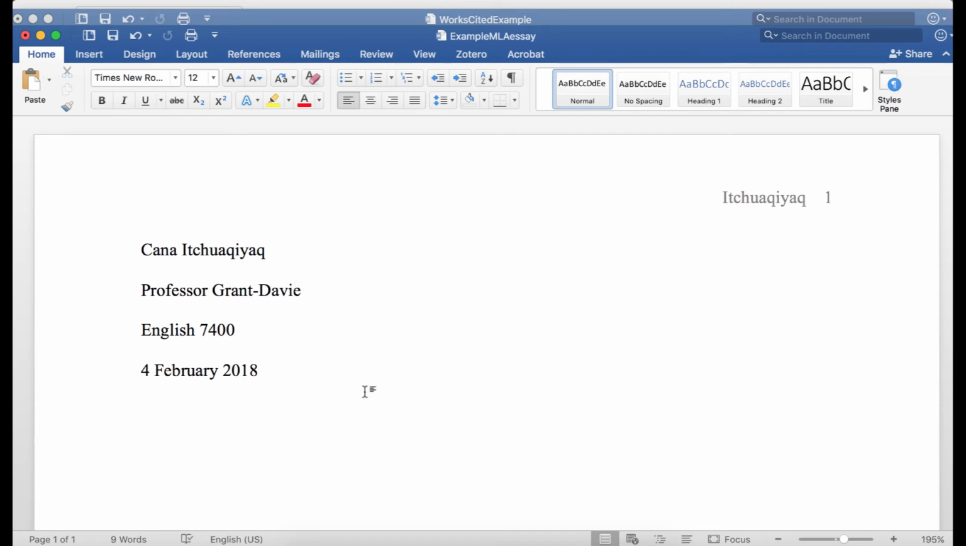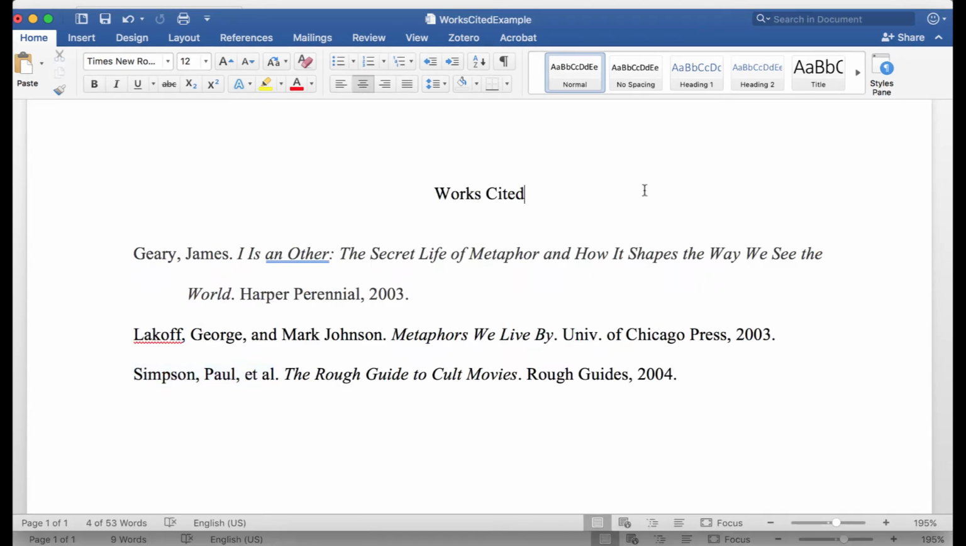You will see that I have a works cited example document. I tend to use a separate document to work on my works cited page as I create my essay, and then as I draw in from other texts, either found on the internet, images, academic journals, whatever it is, I will add in alphabetical order to my works cited page.